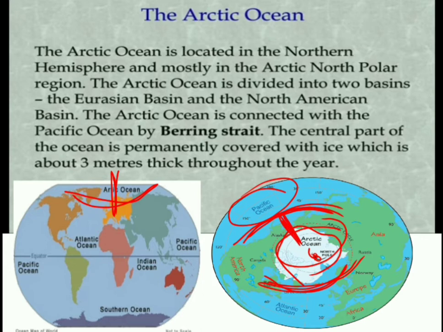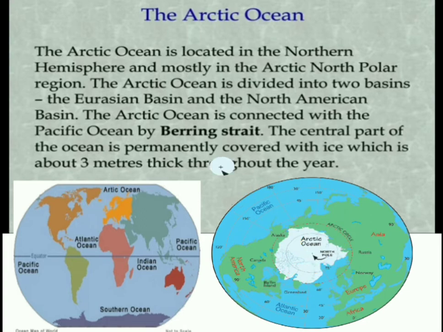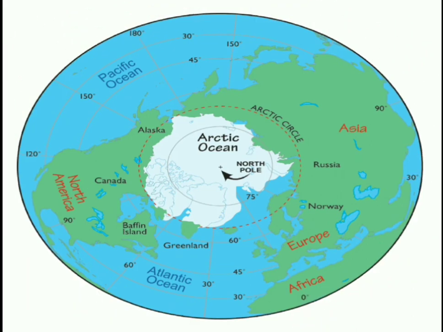This Bering Strait is completely ice the whole year, in solid form. So the water body is completely solid, approximately 3 meters thick throughout the year. So let us begin with a few pieces of information about the Arctic Ocean.